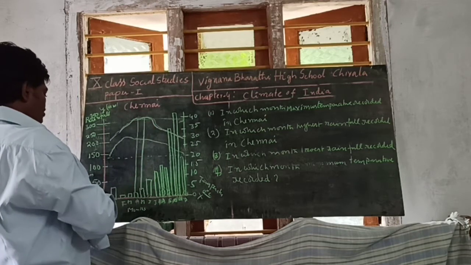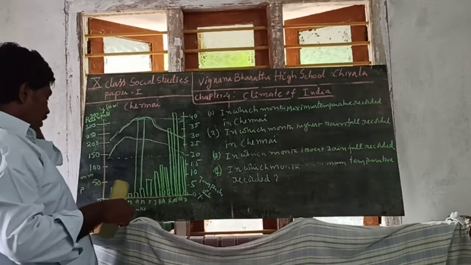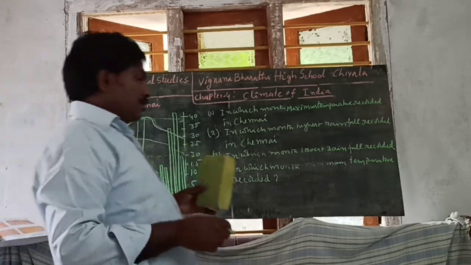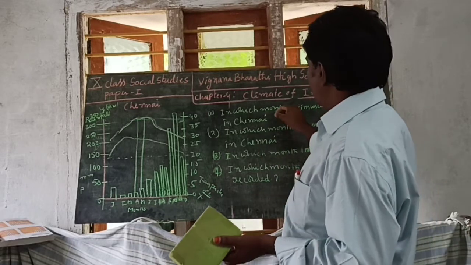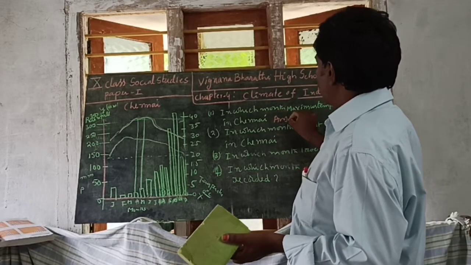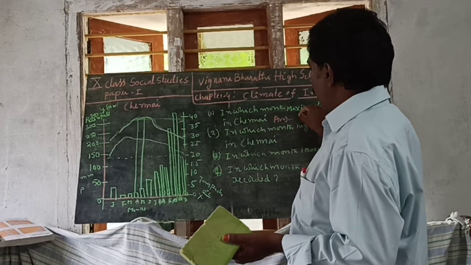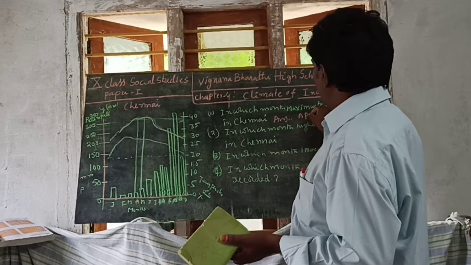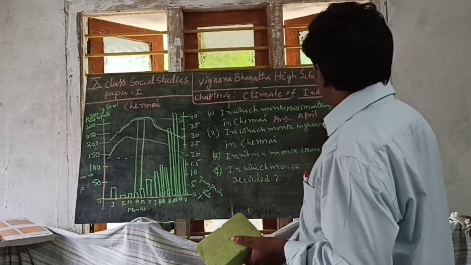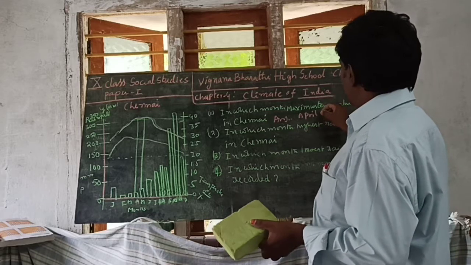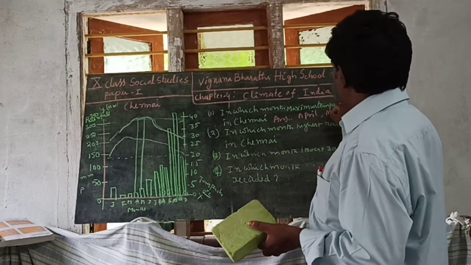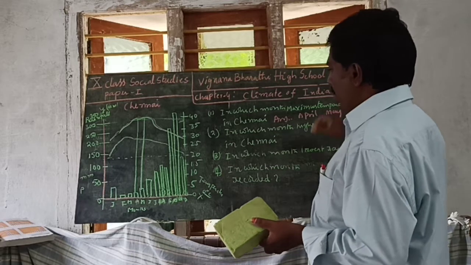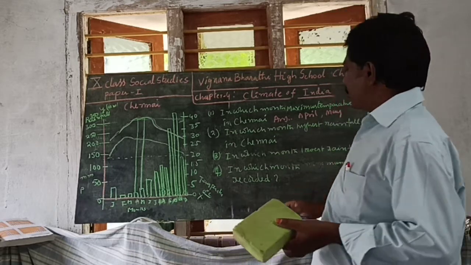In both months maximum temperature is recorded in Chennai. Answer is April and May.